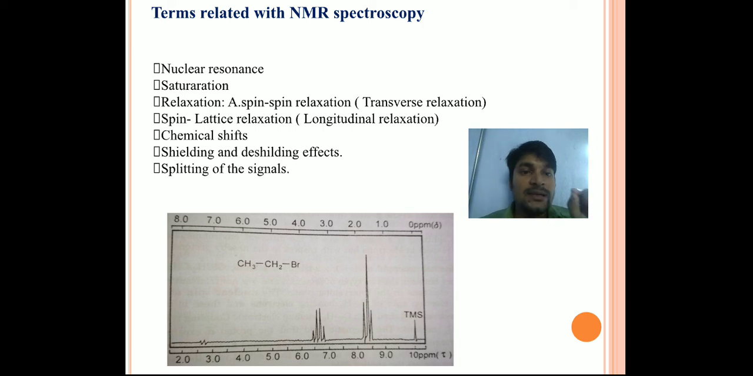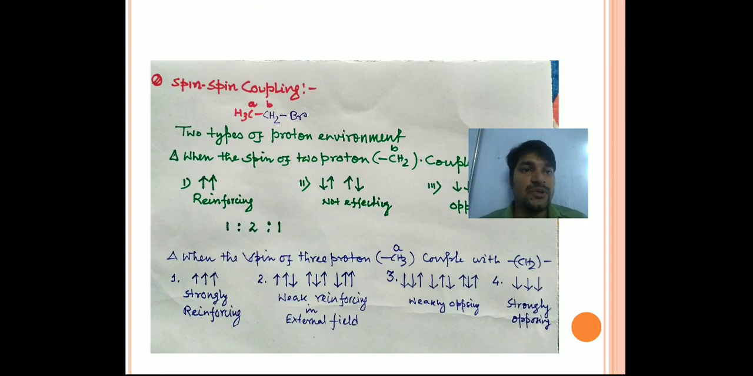Now why does CH2, having 2 protons, give 4 peaks, and CH3, having only 3 protons, give only 3? Why is there this kind of difference? If you look at the next slide, it will be much clearer to you.